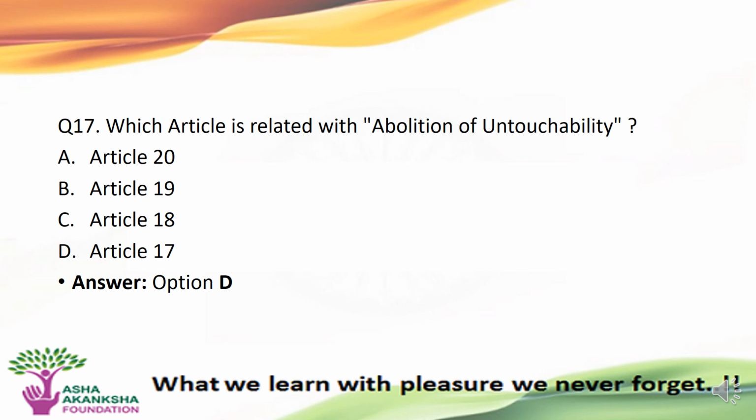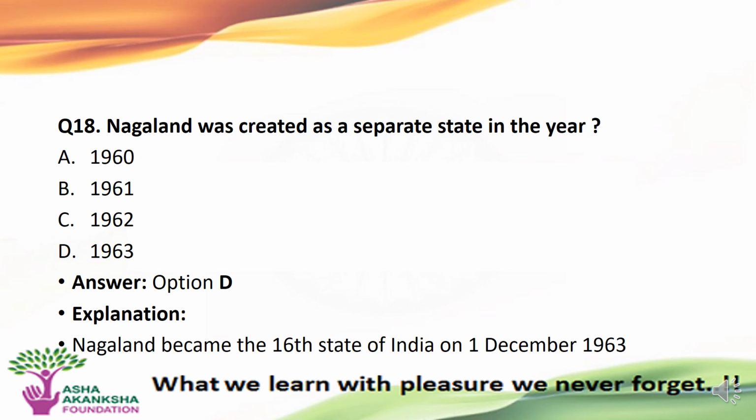The next question is, Nagaland was created as a separate state in which of the years? Options are A. 1960, B. 1961, C. 1962, or D. 1963. The correct answer to this question is option D, that is, in 1963, Nagaland was created and recognized as a separate state. Nagaland, after becoming a separate state, became the 16th state of India on 1st December 1961.